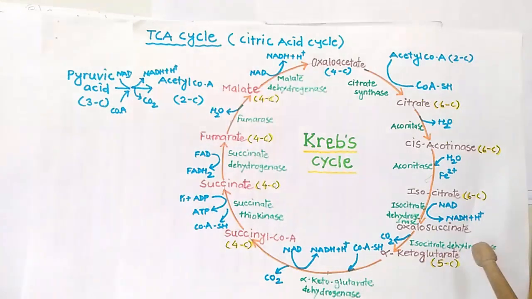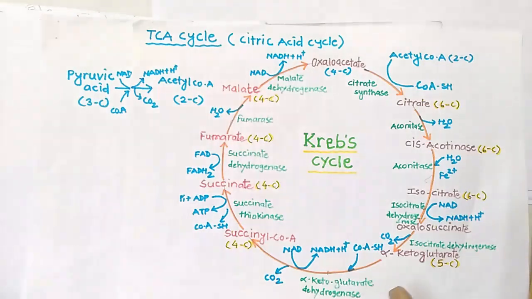Now this oxalosuccinate undergoes decarboxylation associated with dehydrogenation. In the presence of isocitrate dehydrogenase, oxalosuccinate is converted into alpha ketoglutarate, a 5-carbon compound. As we know, isocitrate is a 6-carbon compound and it undergoes decarboxylation, so there is a loss of 1 CO2 and we have alpha ketoglutarate, a 5-carbon compound.